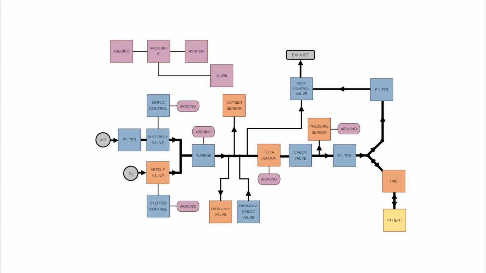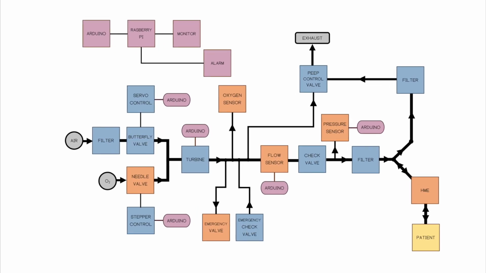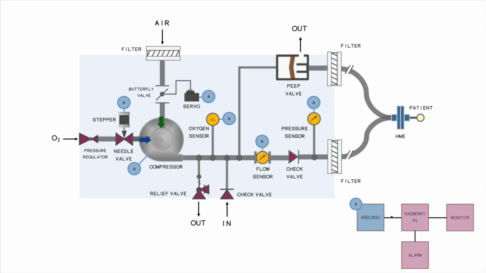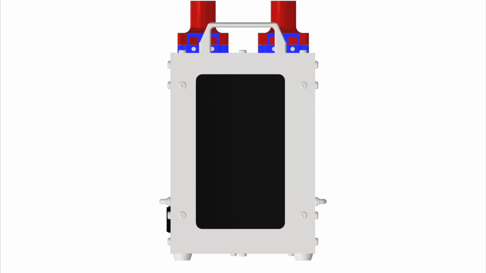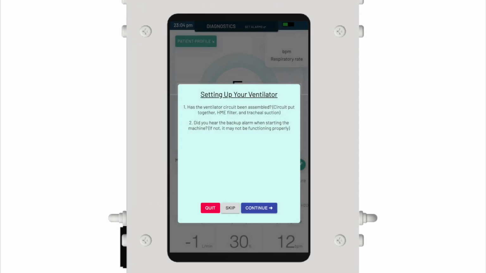Our system is extremely modular, allowing easy assembly, disassembly, and sanitization. It consists of subsystems, each of which is composed of individual modules. Let's explore the technology in each of these subsystems and modules, beginning with the interface to the software and electronics subsystem. Our ventilator interface is a 7-inch touchscreen display connected to a Raspberry Pi Model 4B.